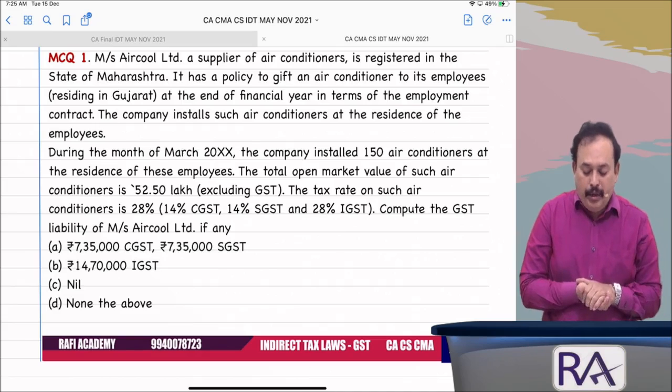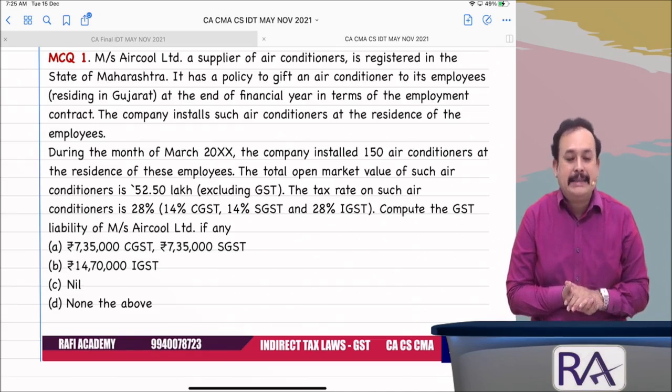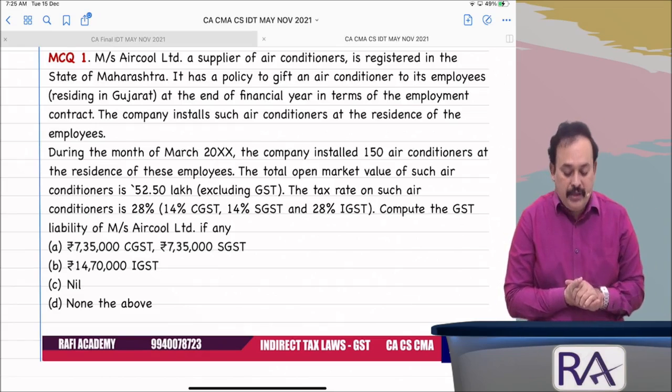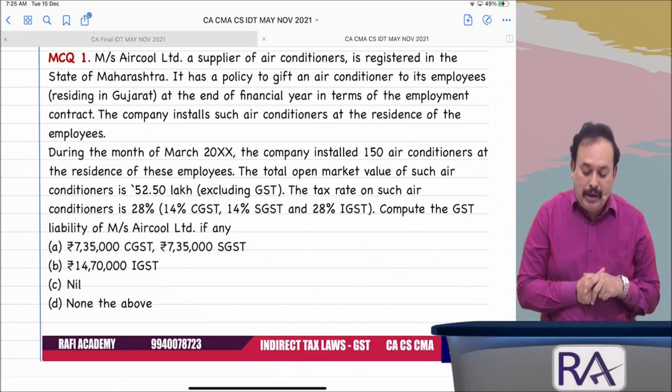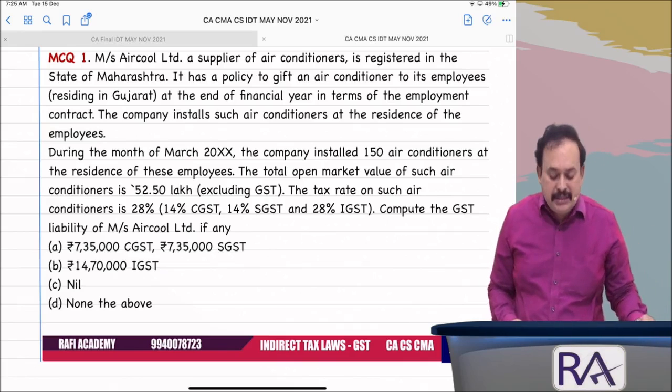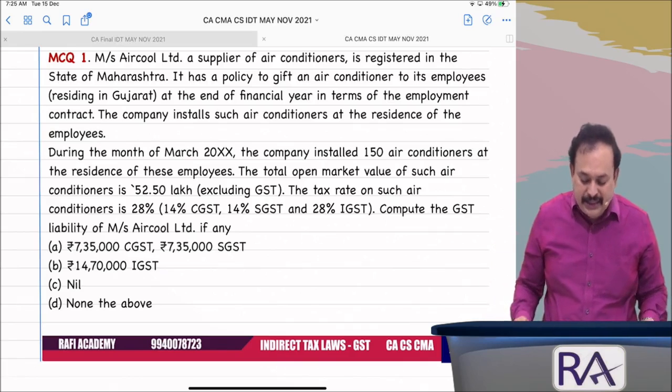It has a policy to gift an air conditioner to its employees residing in Gujarat. At the end of the financial year, in terms of the employment contract, the company installs such air conditioners at the residence of the employees.